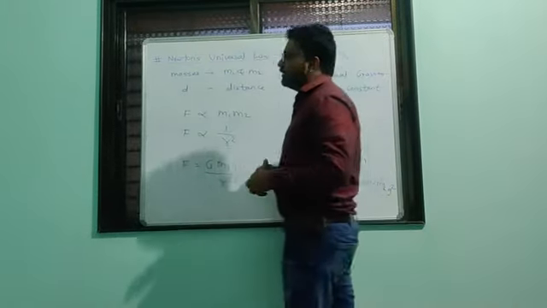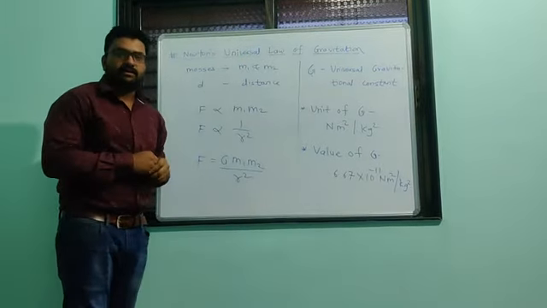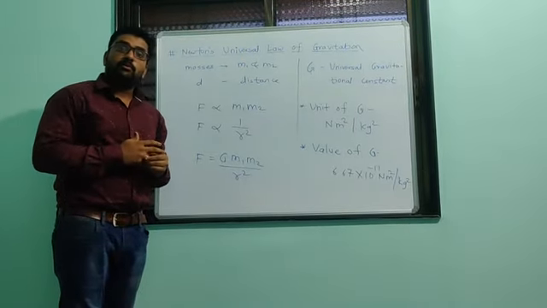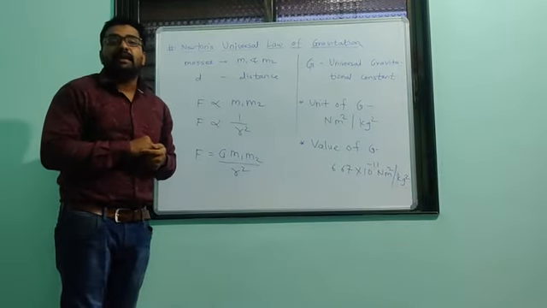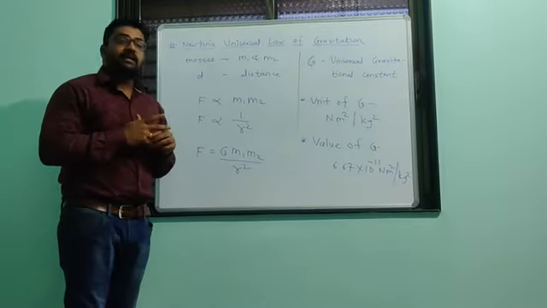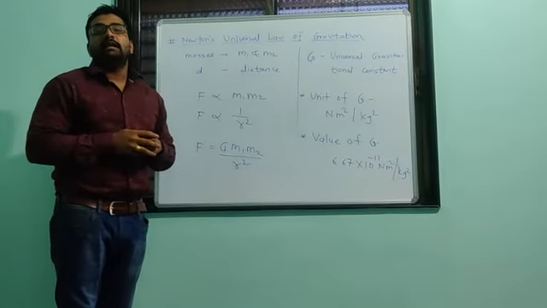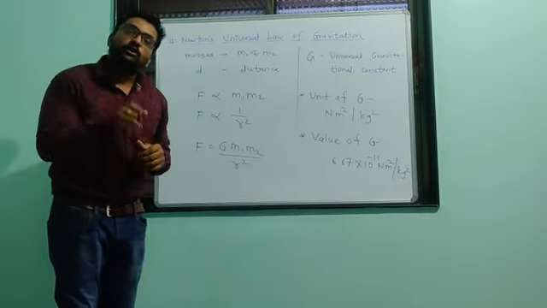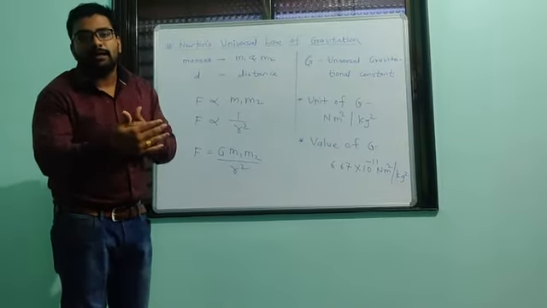So the next topic we have to see is Newton's universal law of gravitation. Kepler proposed his theory. Newton studied Kepler's theory and thought that there should be a force present between any two massive bodies, due to which all the planets are bound around the sun.